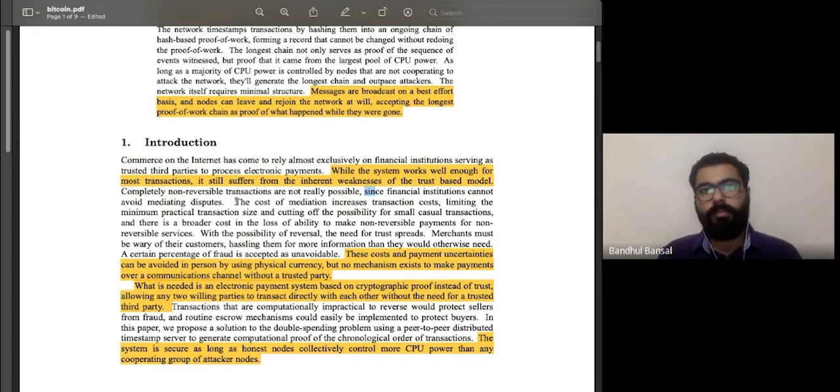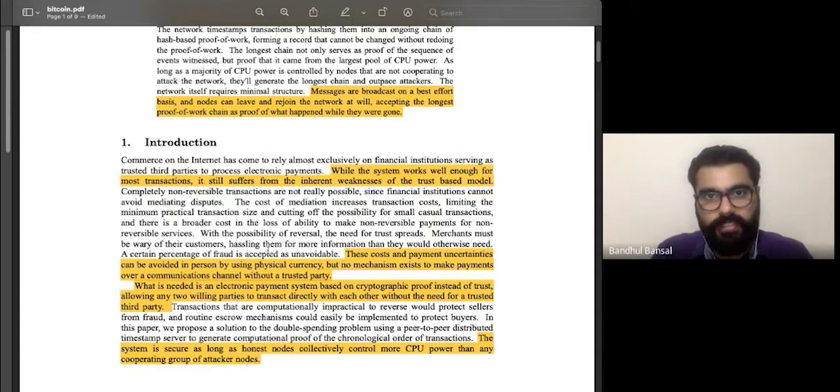So non-reversible transactions are not really possible, right? As well as that, the cost of mediation then increases, transaction costs increase, and the cost of small casual transactions is something we have to bear. All of those things come into the picture, right? Go ahead, pause this video, and maybe you can read about this, and you can see what the problems are with the current financial instruments that we have, right?